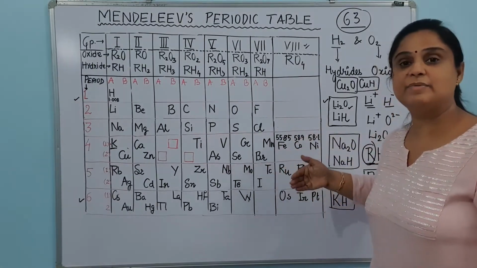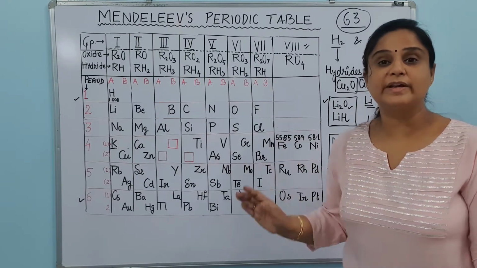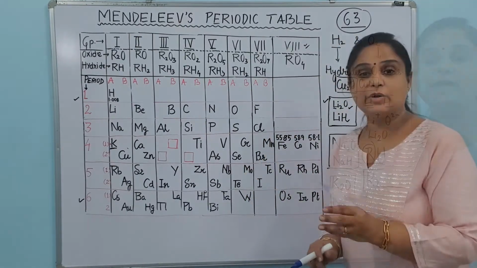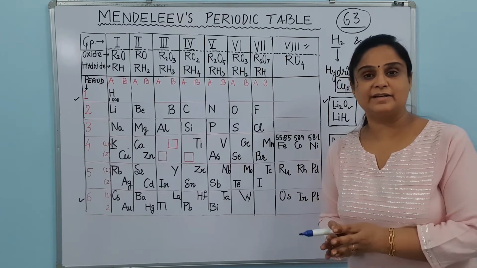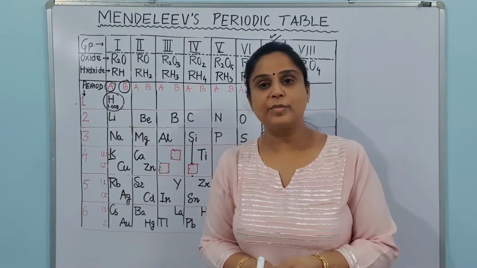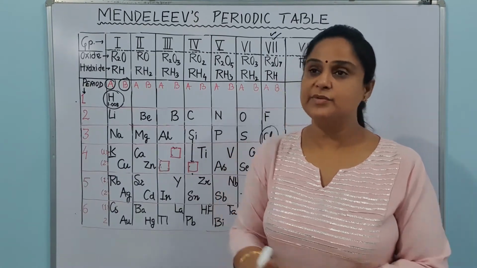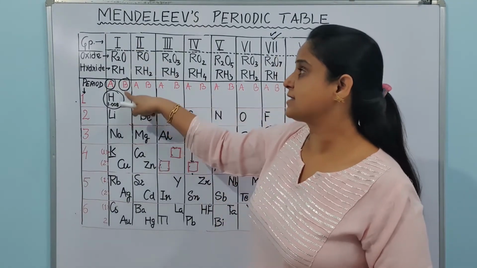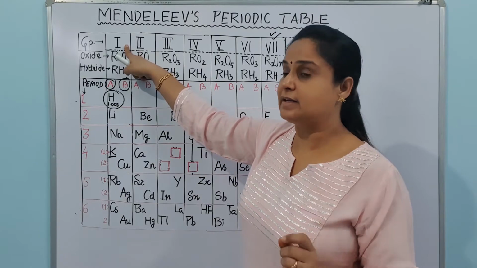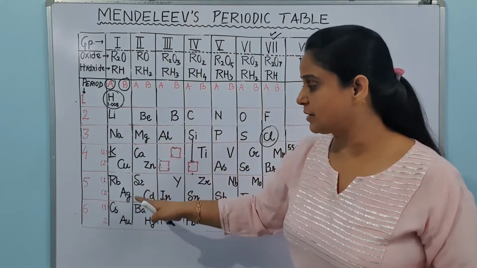These 3 plus 3 plus 3, that is 9 elements, were kept in the 8th group without giving any explanation regarding their chemical properties. Another drawback of Mendeleev's periodic table was the position of hydrogen in his table. As you can see here, hydrogen is kept in the first group, and in the first group the rest of the elements are metallic.